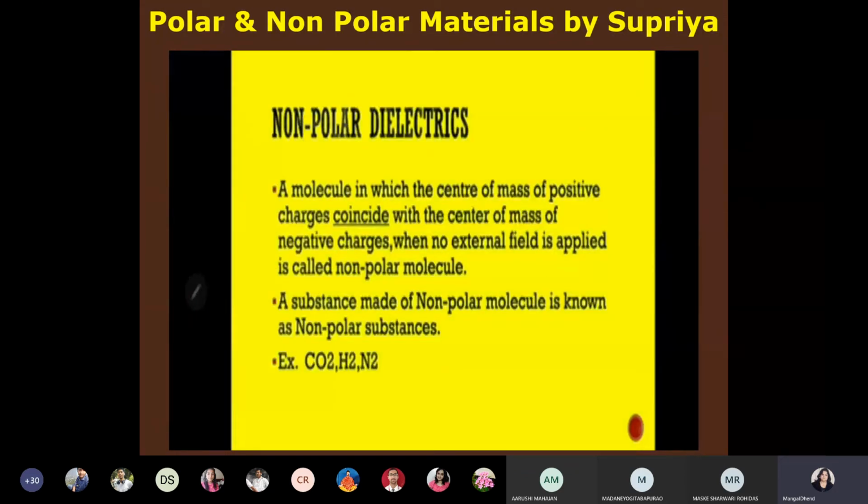Non-polar dielectrics. A molecule in which the center of mass of positive charges coincides with the center of mass of negative charges when no external field is applied is called a non-polar molecule. A substance made of non-polar molecules is known as a non-polar substance. For example, CO2, H2 and N2, as we have seen in previous slides.